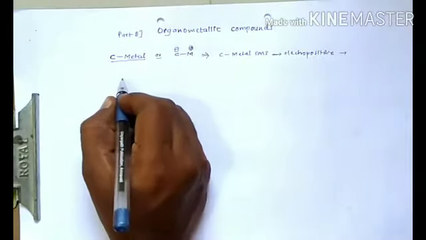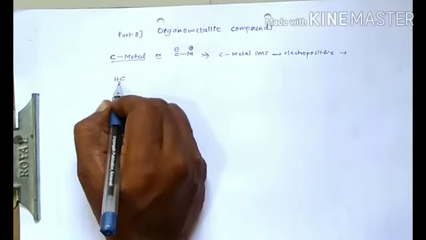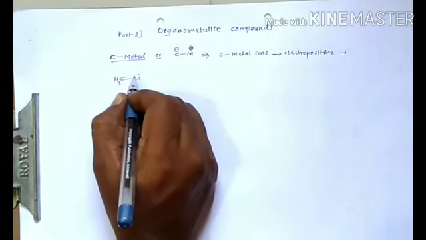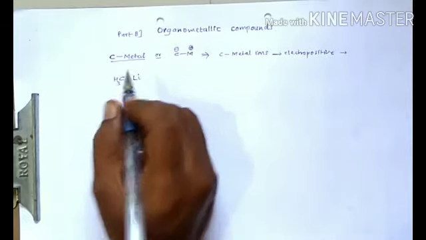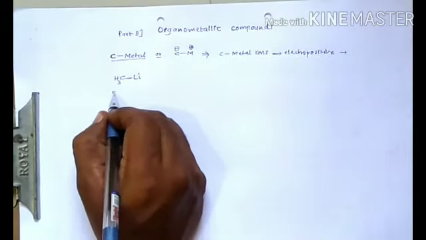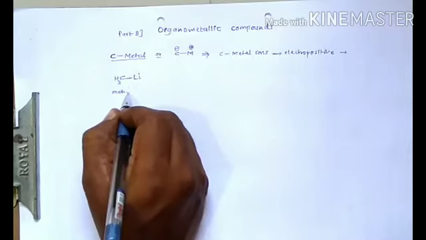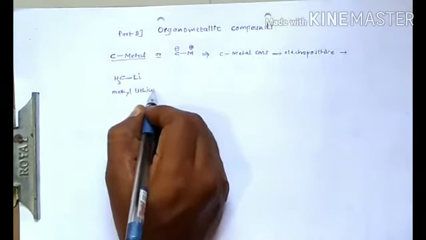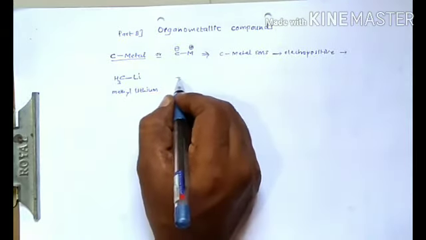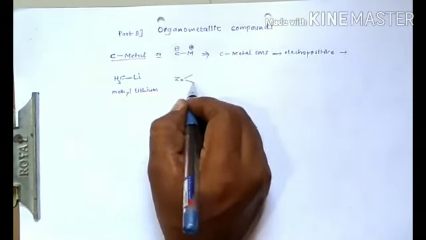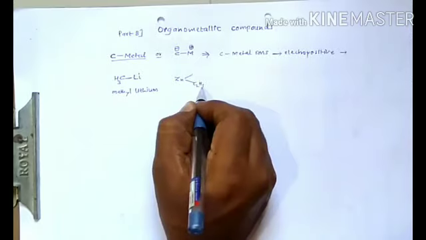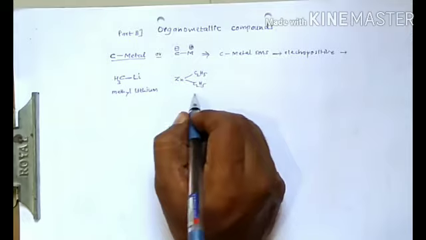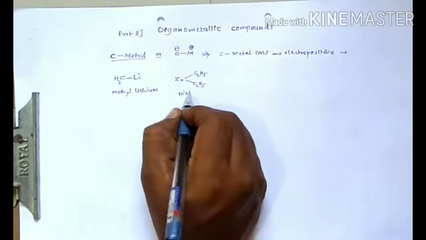For example, you can see here CH3 attached to lithium. This is methyl lithium. Zinc attached to ethyl groups is called diethyl zinc.